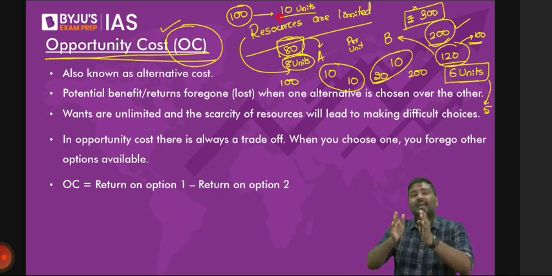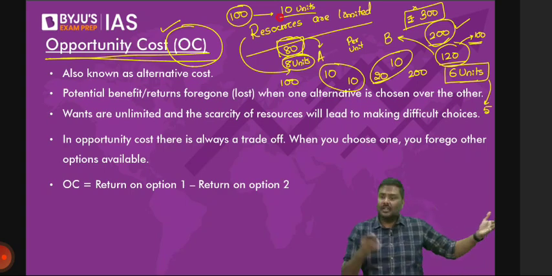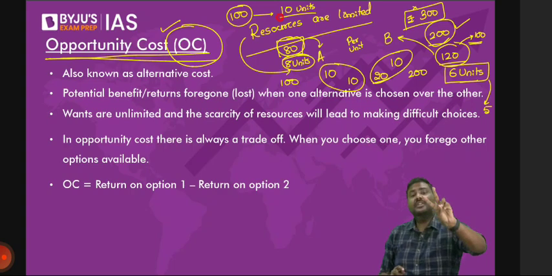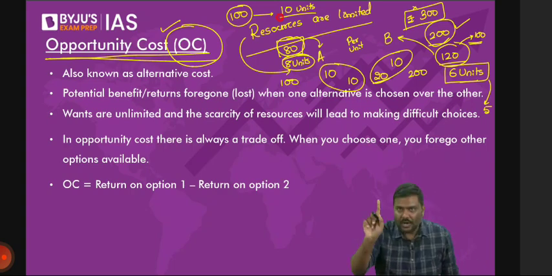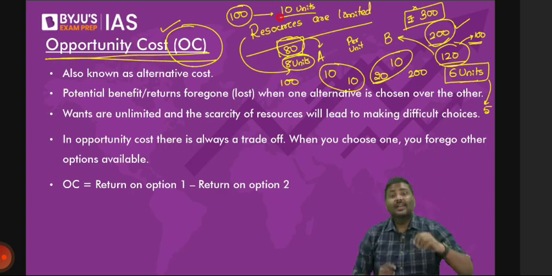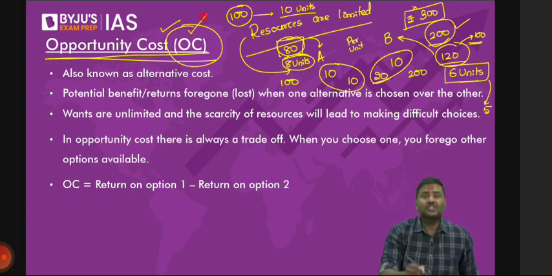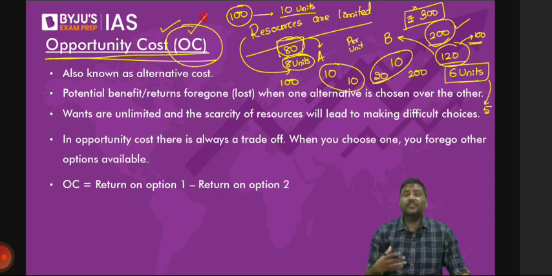I will produce only 5. On the other hand, I've moved the resources to A now. As a result of this, I will produce 2 more units of A, which means I've sacrificed 1 product of B to produce 2 products of A. This sacrifice I'm talking about, understand this, is called opportunity cost.